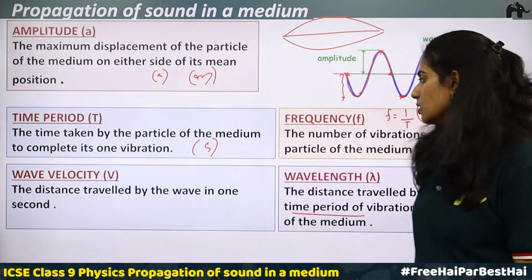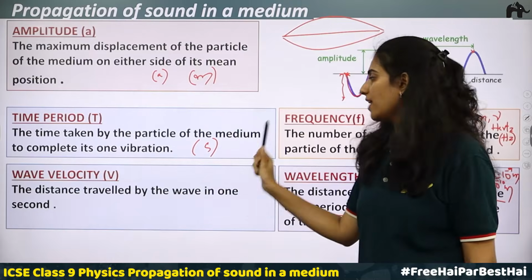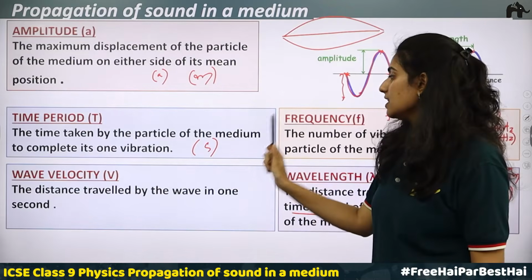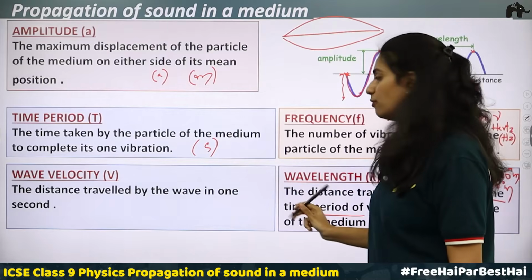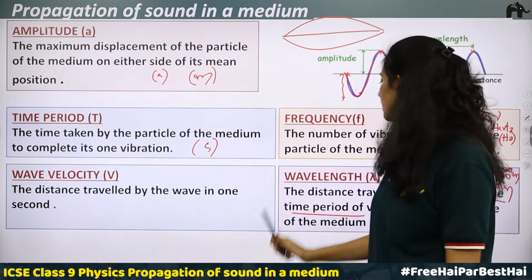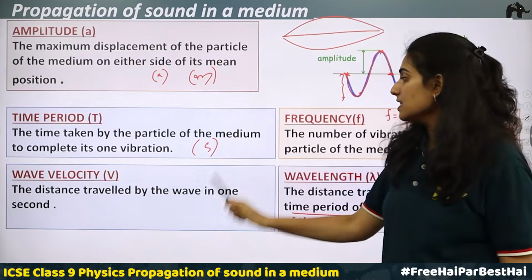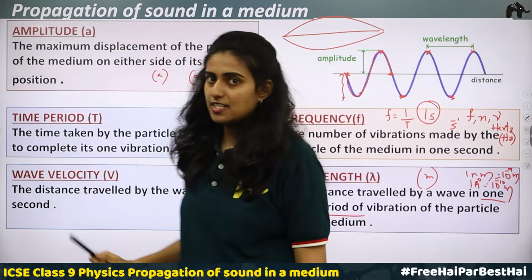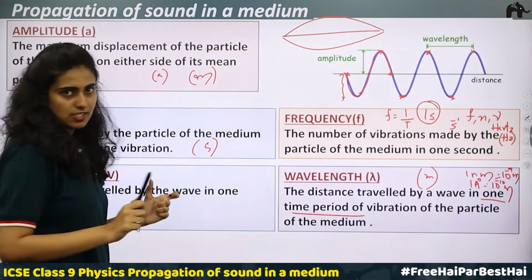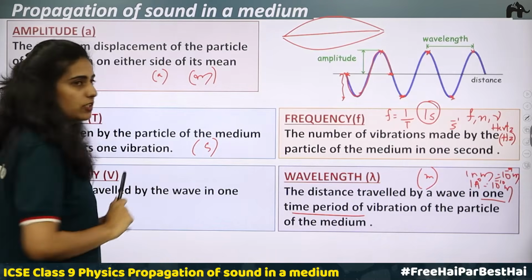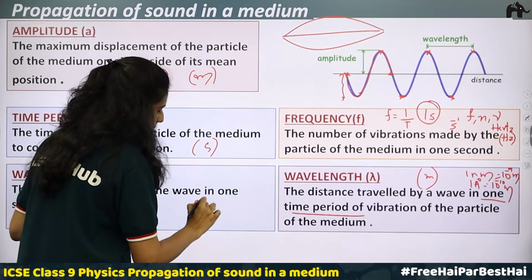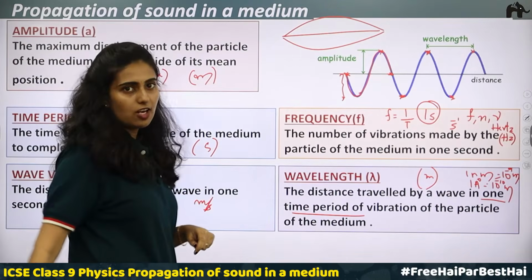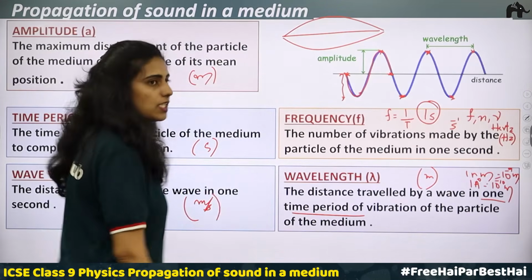Okay. Now the next one is wave velocity. Wave velocity is the distance travelled by the wave in 1 second. So distance travelled by a wave in one time period is called wavelength, and the distance travelled by the wave in 1 second is called the wave velocity. Okay, what is the unit of wave velocity? What is the unit of velocity? We know the unit of velocity is meter per second. Therefore, the unit of wave velocity will also be meter per second.